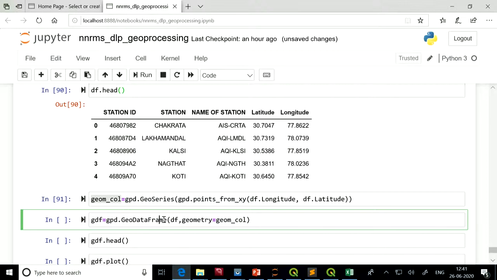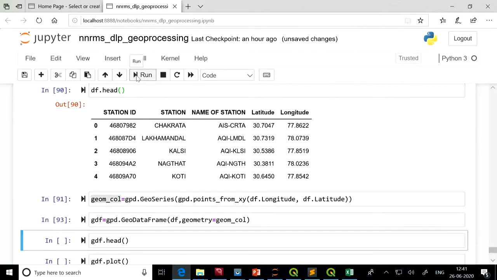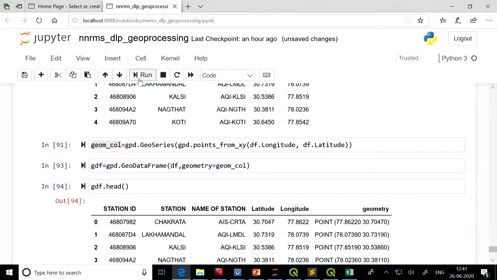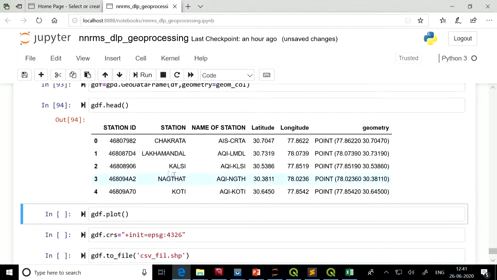So how do we create a geodata frame? Geopandas has a method gpd dot geodata frame. We need to pass two arguments here. First is the data frame, which will contain the attribute information, plus geometry equal to that geometry column. So this will combine these plus a geometry column. If we see this gdf, you can see that all this was our CSV file plus a new geometry column, made by combining latitude and longitude information.